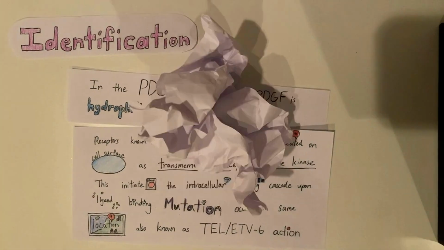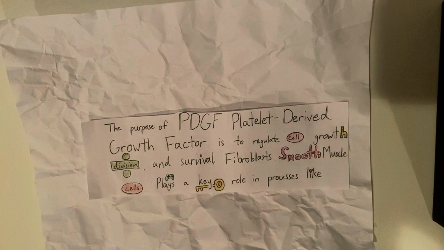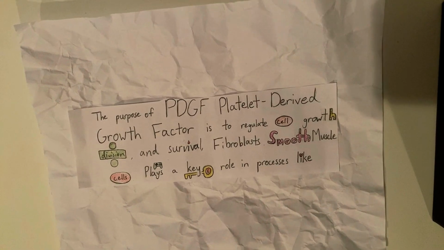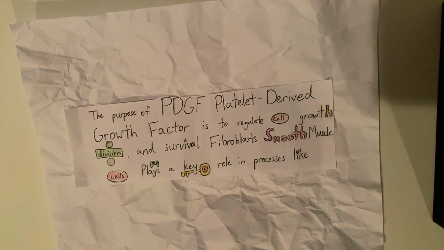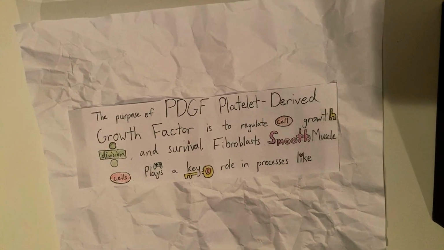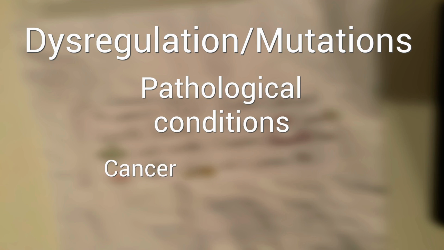Purpose of PDGF, also known as platelet-derived growth factor. Like in the name, it regulates cell growth, division, and survival, such as fibroblasts, smooth muscle cells, and certain glial cells. It plays a key role in processes of wound healing, tissue repair, and angiogenesis. Dysregulation or mutations of this pathway are linked to pathological conditions such as cancer, fibrosis, and other dangerous diseases.